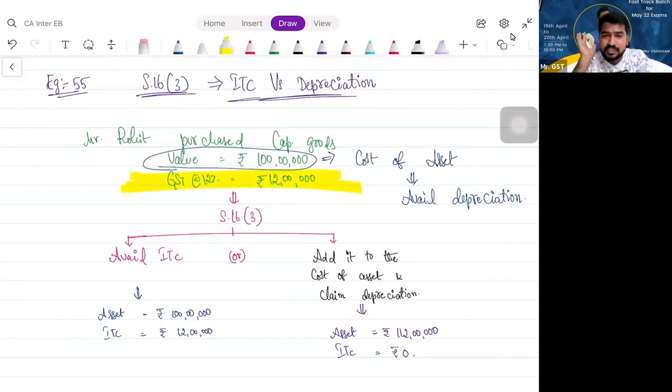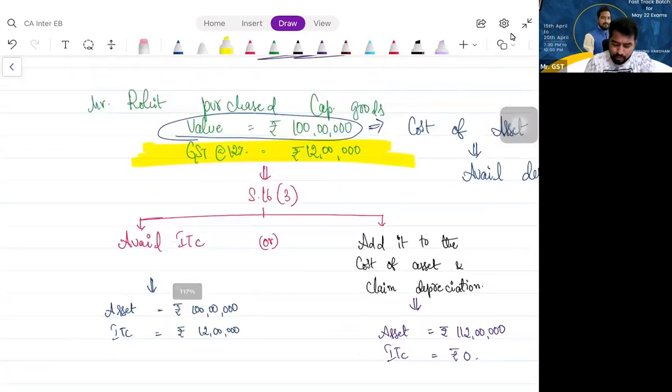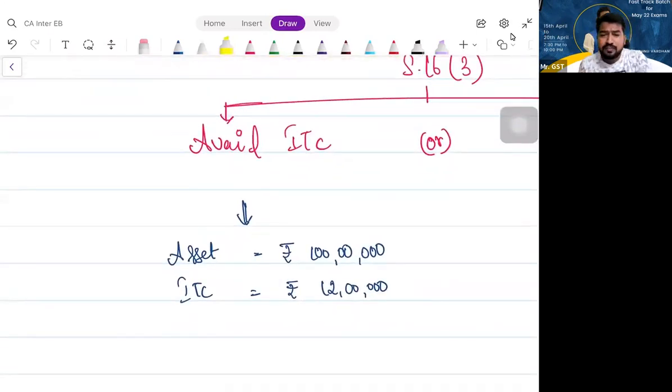Then section 16 subsection 3 says, you don't record it as a cost, you avail it as ITC because it is purchased for the purpose of business. You can avail ITC, so the GST component you avail as ITC. That is option number 1 for you. That means what you will do now? You will record the asset for 100 lakhs, not 112 lakhs. Clear?